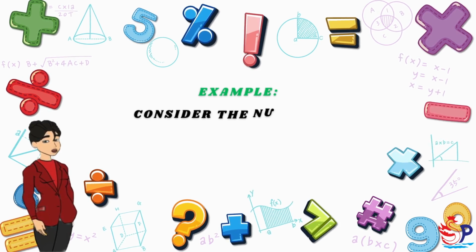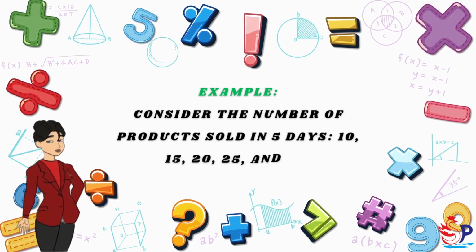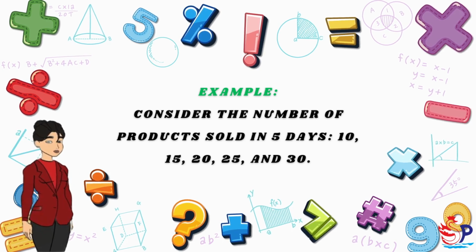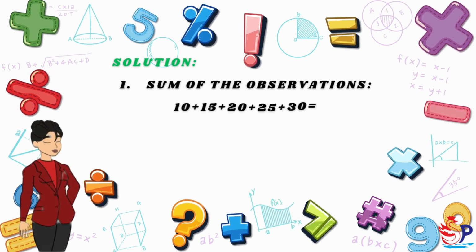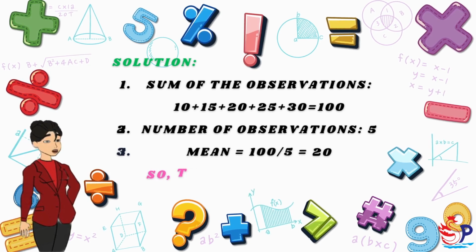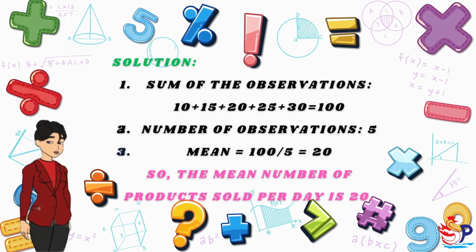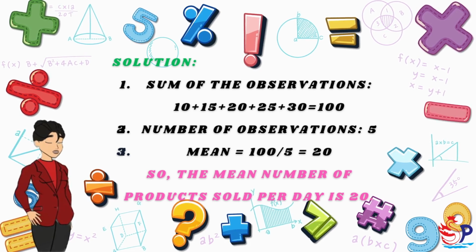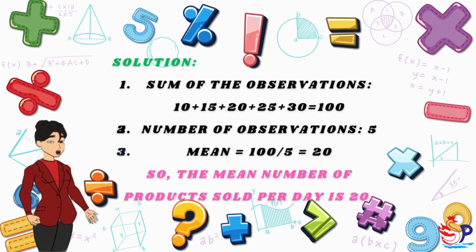Example. Consider the number of products sold in 5 days: 10, 15, 20, 25, and 30. Solution. Sum of the observations, 10 plus 15 plus 20 plus 25 plus 30, is equal to 100. Number of observations, 5. Mean is equal to 100 divided by 5, is equal to 20. So, the mean number of products sold per day is 20.